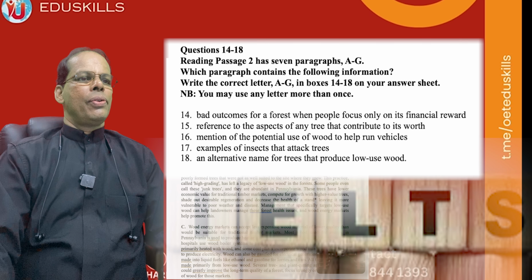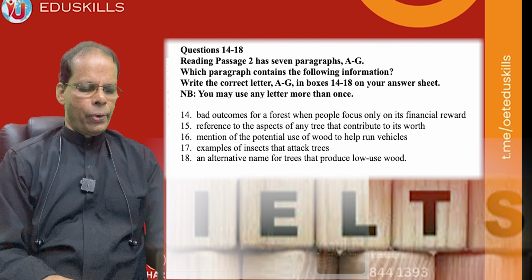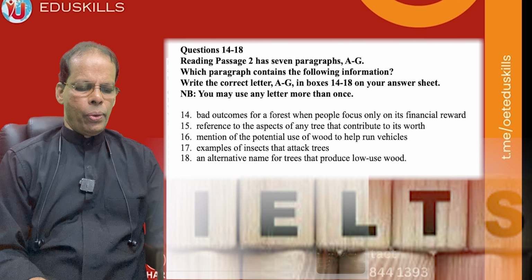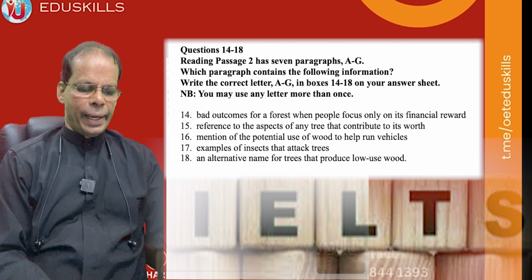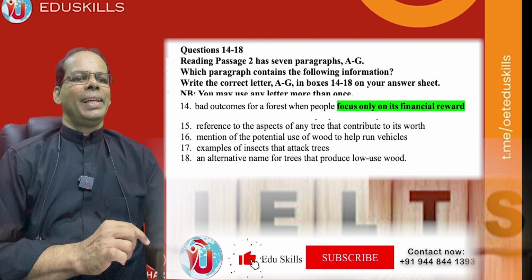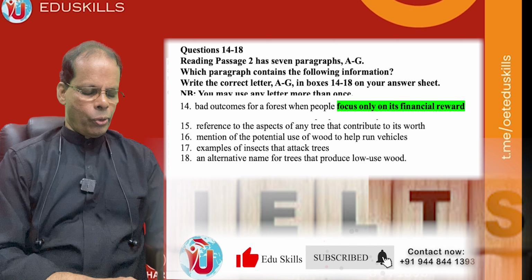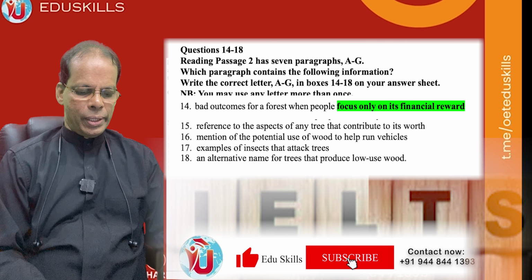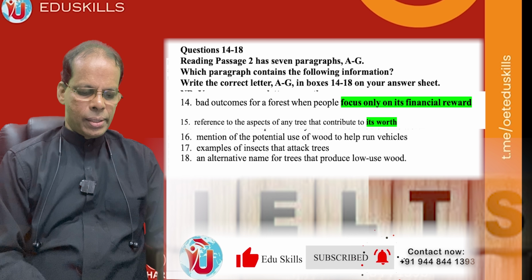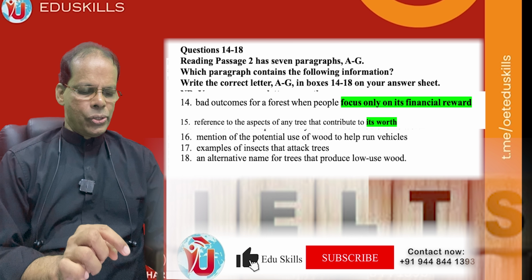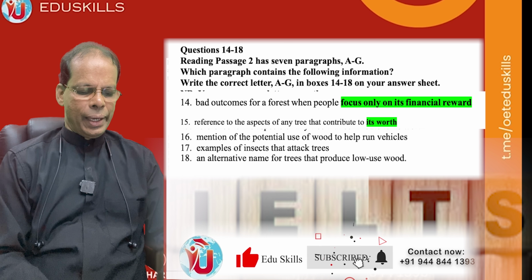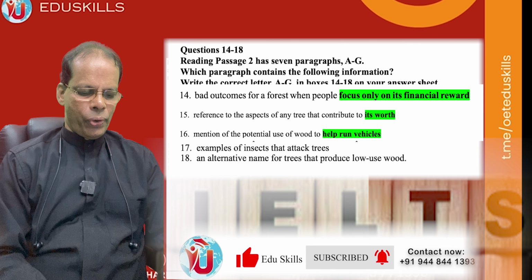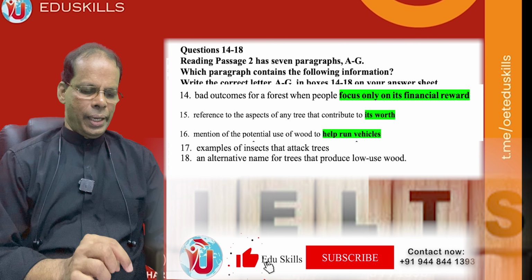So let's go to the question. Question number 14. Bad outcomes for a forest when people focus only on its financial reward. Focus only on its financial reward is the key concept. And second one, question 15. Refer to the aspects of any tree that contribute to its worth. Its worth is the main idea. Mention of the potential use of wood to help run vehicles. To help run vehicles is the concept there.